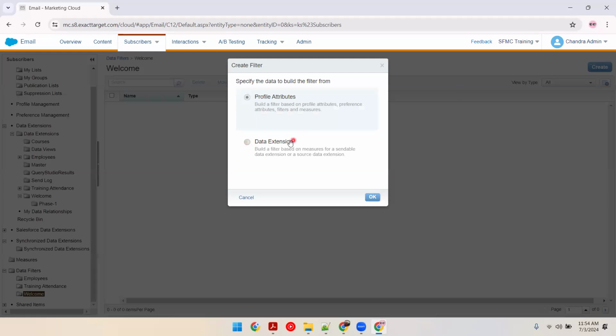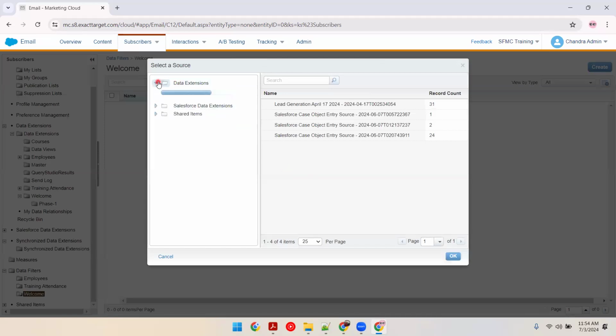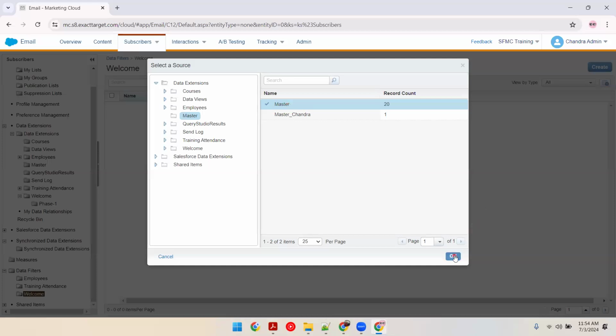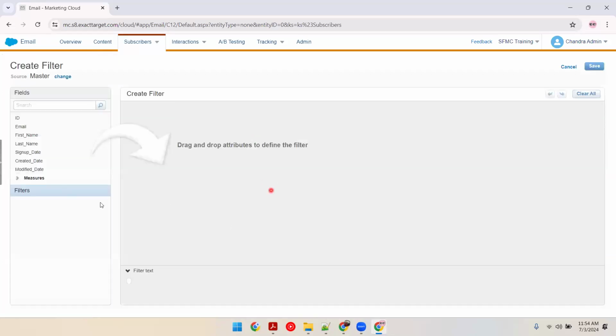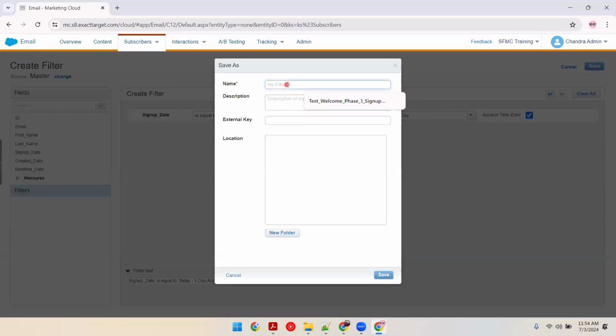I'll be creating it on data extension. Profile attributes we never discussed, don't worry. Data extension. And now I'll be selecting it on master. It's the same screen of what you see. Sign up date is equal to today minus 1 day with account aggregate. Exactly the same filter. I'll name it as welcome